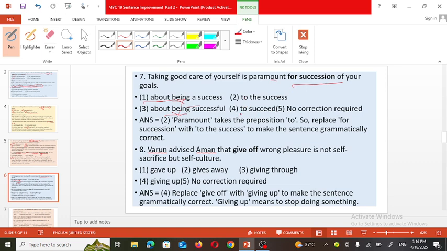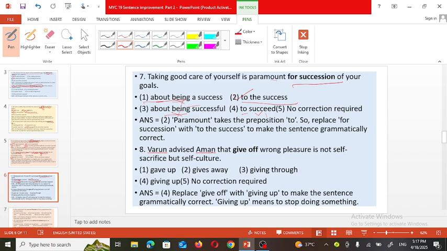To succeed means when we use to, then the first form of the verb is required, so for this sentence it won't be suitable. So to the success of the goal is the correct option. Taking good care of yourself is paramount to the success of your goal. Now let's see the next sentence.